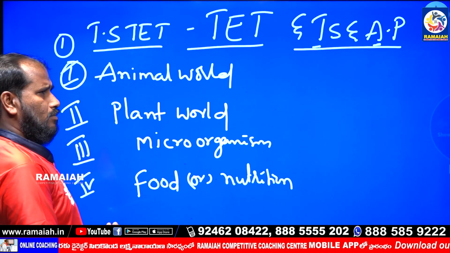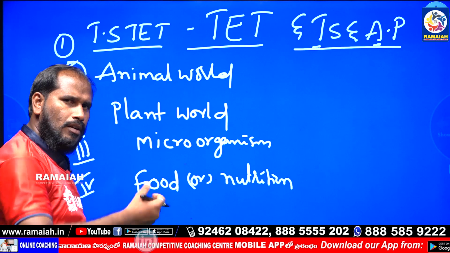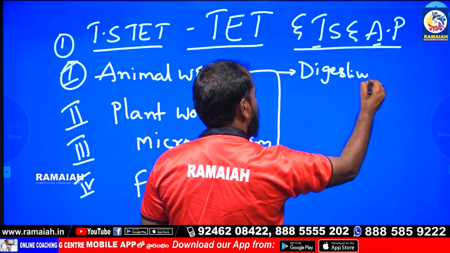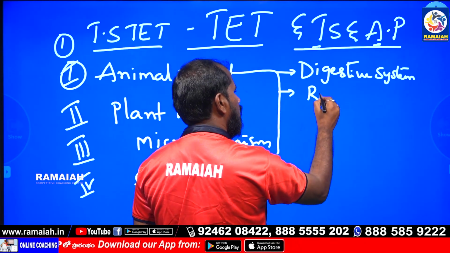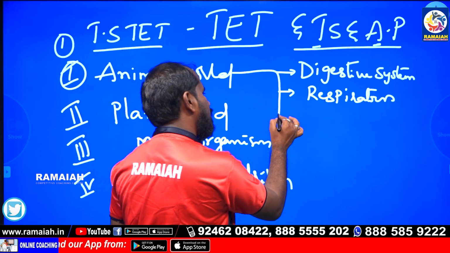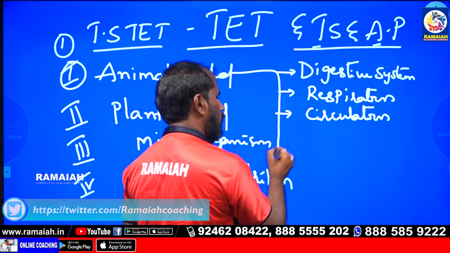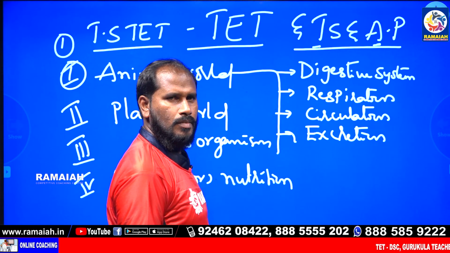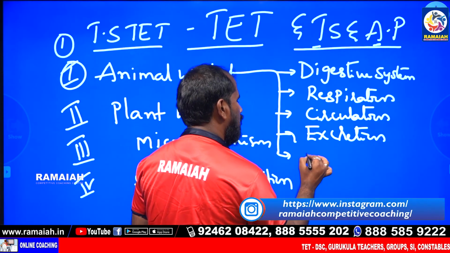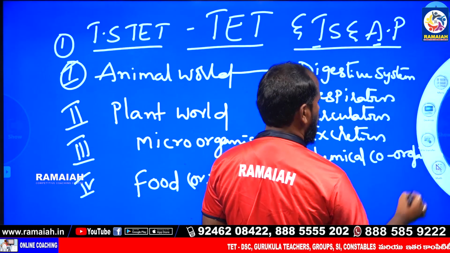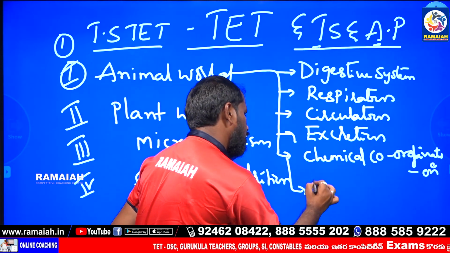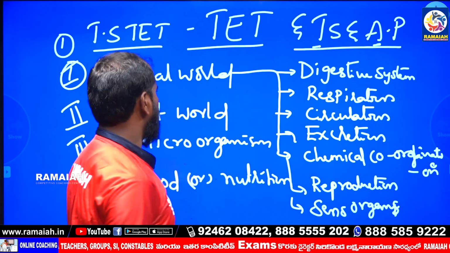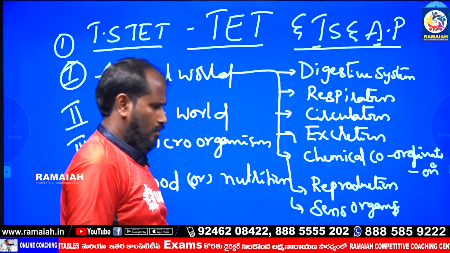So this animal world is about living organisms. In animal world, the subtopics are digestive system, next respiration, next circulation, next excretion or excretory system, and next chemical coordination, next reproduction, next sense organs, and skeleton system.